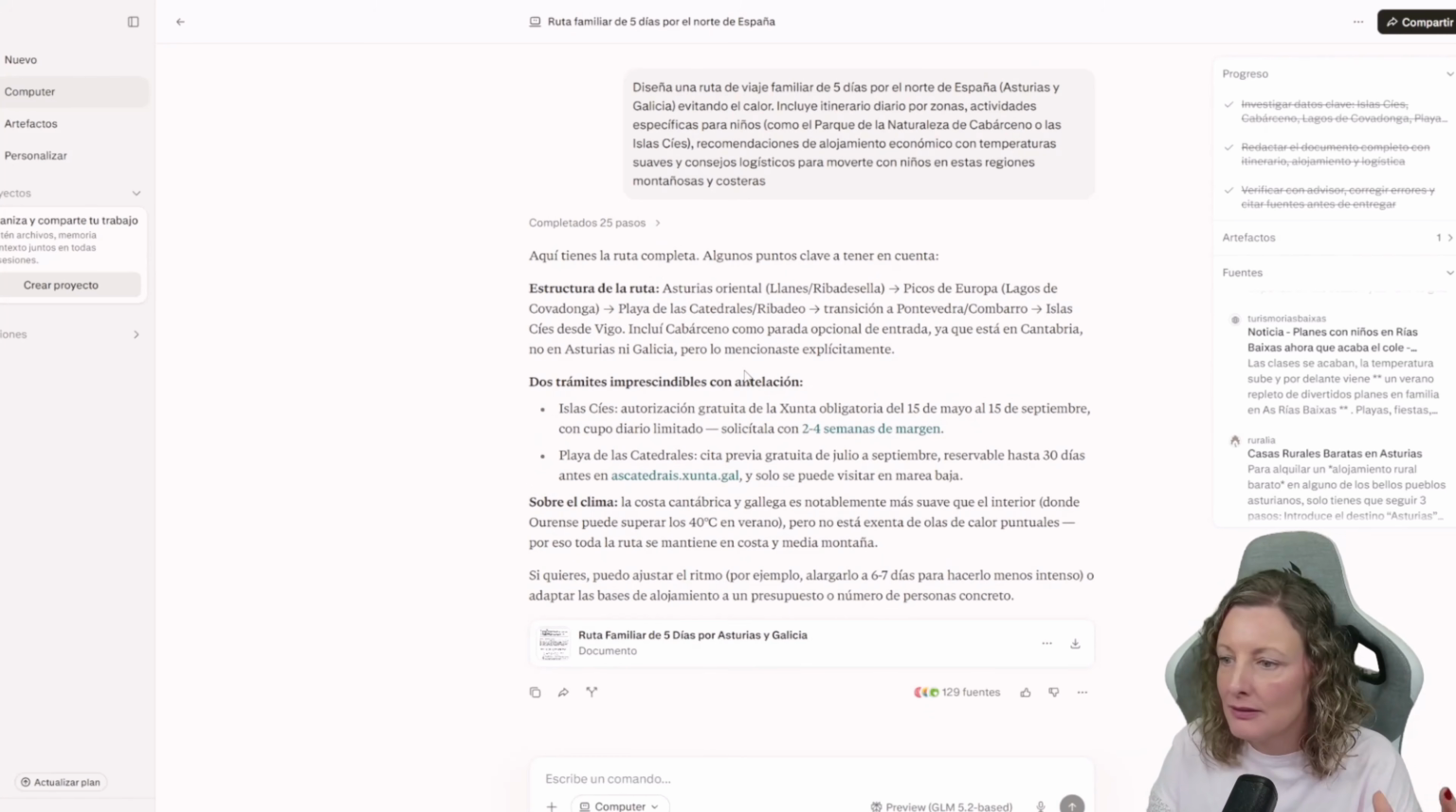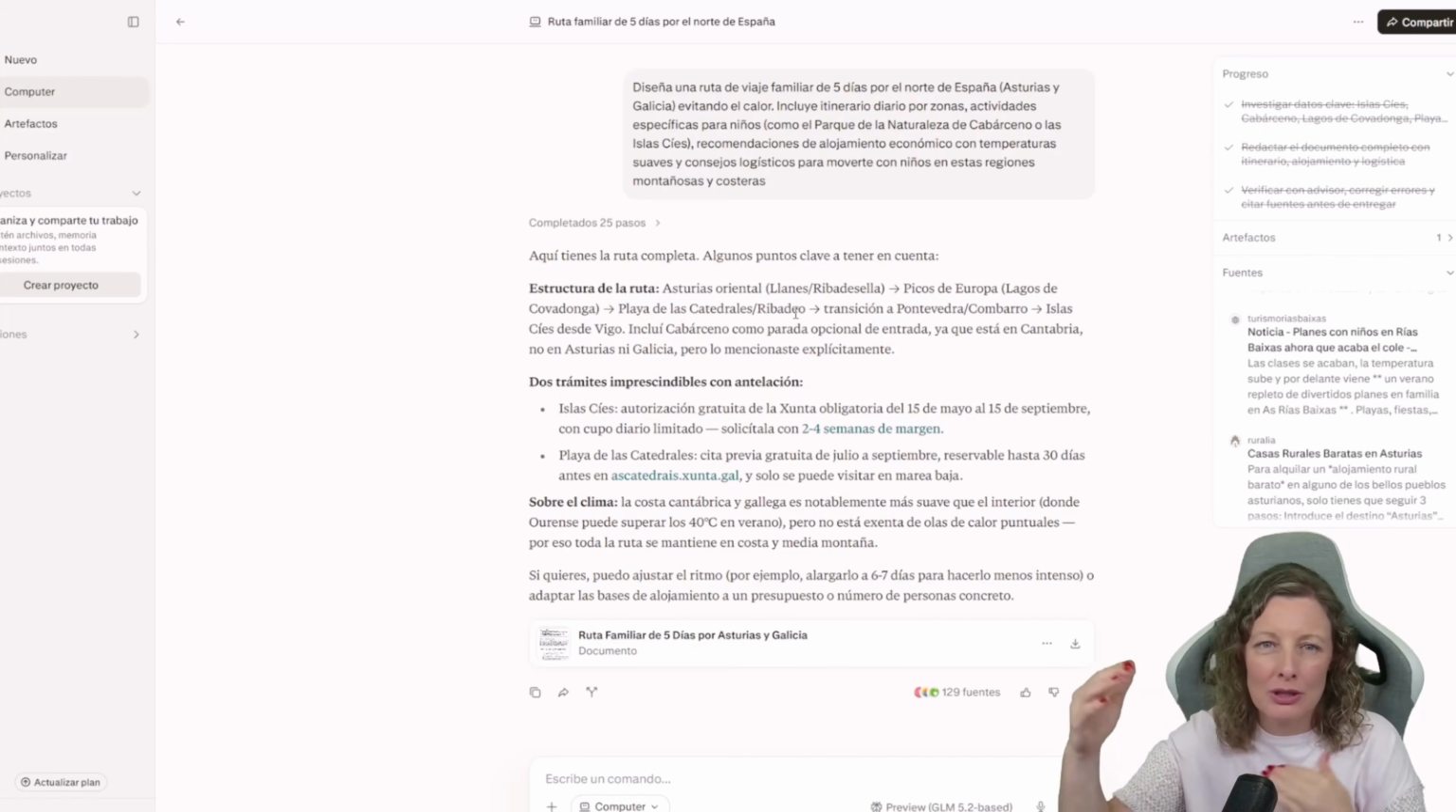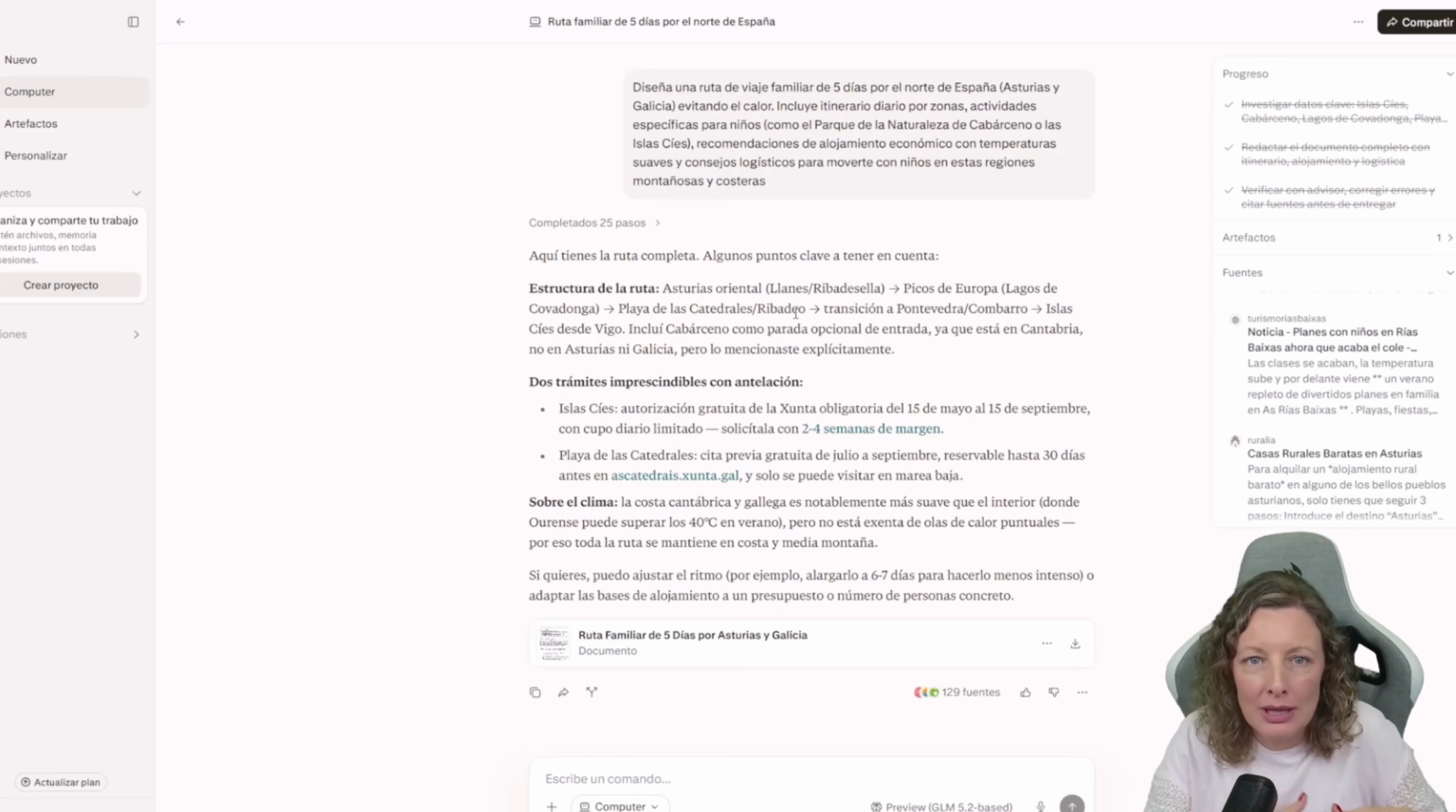Well, I'm not surprised. The route is Eastern Asturias, Lanes, and Ribadesella. You can also do the Sella River descent here. The Picos de Europa, the Covadonga Lakes, an absolute must. The cathedral beaches are in Ribadeo. An impressive rise and fall of the tide. Being able to walk through a place at low tide and then finding it impassable later.